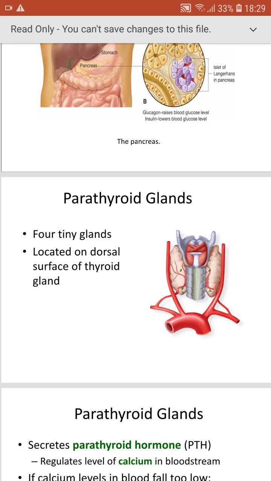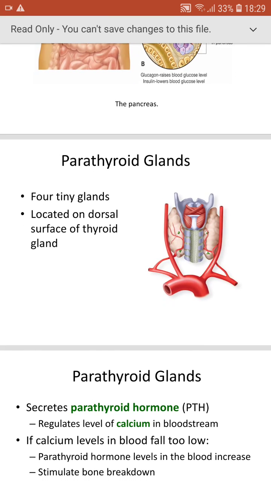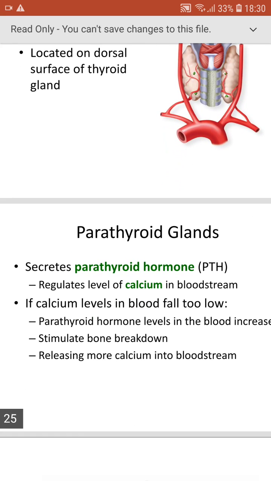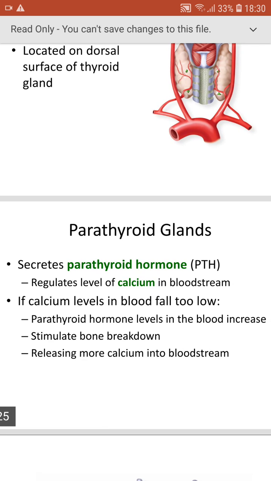Parathyroid. Parathyroids are 4 tiny glands that are located on the dorsal surface of the thyroid gland. So on the back of the thyroid gland we have 4 dots. These dots we call parathyroid glands. The parathyroid gland secretes the hormone called parathyroid hormone, which will regulate the calcium level in the bloodstream. If the calcium level in the blood falls too low, the parathyroid hormone level in the blood will increase and stimulate the bone to release more calcium into the bloodstream.